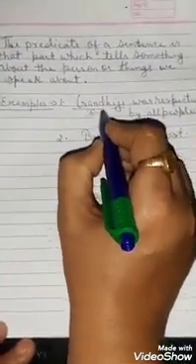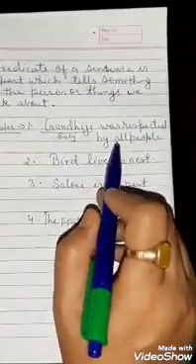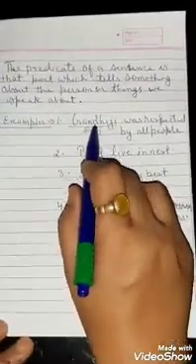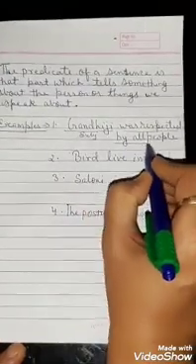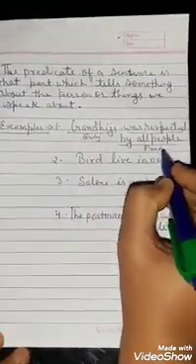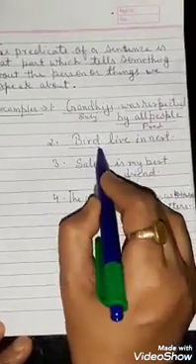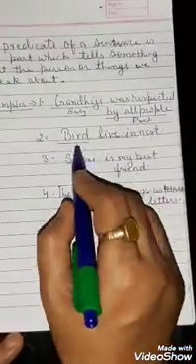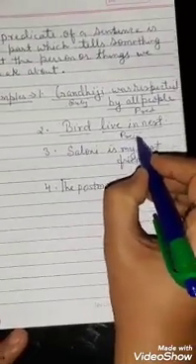Gandhi ji is a subject. The second part of the sentence is called the predicate. Listen very carefully. What is said about Gandhi ji is called the predicate. "Was respected by all people" is the predicate. The birds live in nest. We already know birds is the subject, and what is said about the birds is called the predicate. "Live in nest" is the predicate.